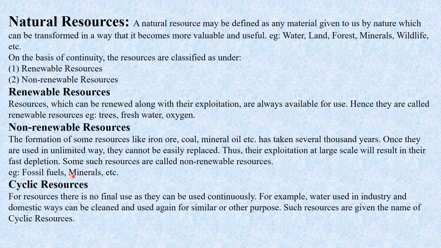Then next is cyclic resources. So what are cyclic resources? Resources are categorized as renewable and non-renewable. But cyclic means for resources there is no final use, as they can be used continuously. For example, water used in industry and domestic waste can be cleaned and used again for similar or other purposes. So such resources are given the name cyclic resources. That means the resources which we can use repeatedly in many forms.